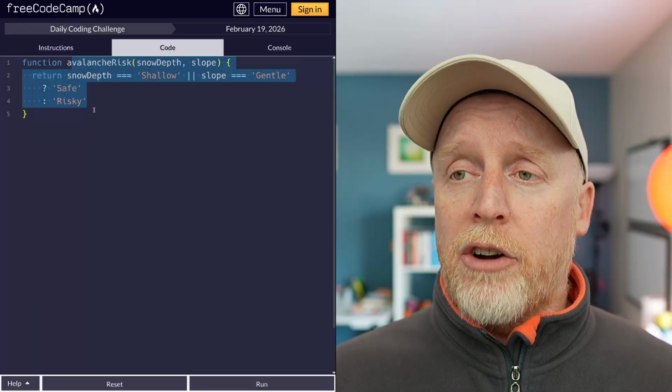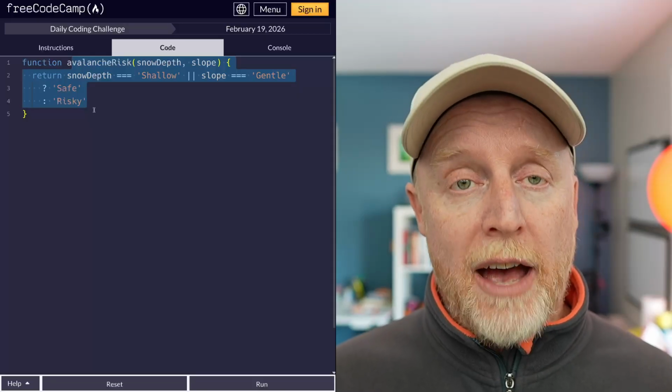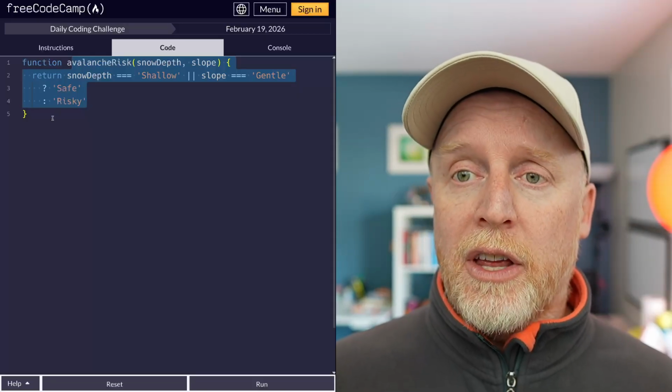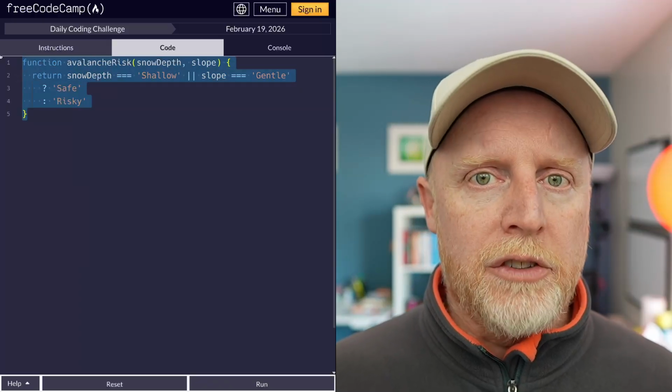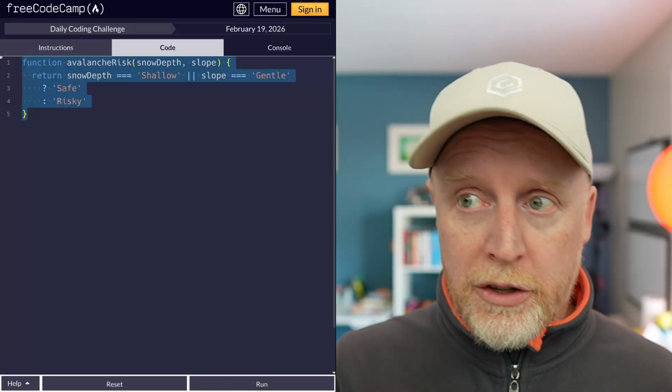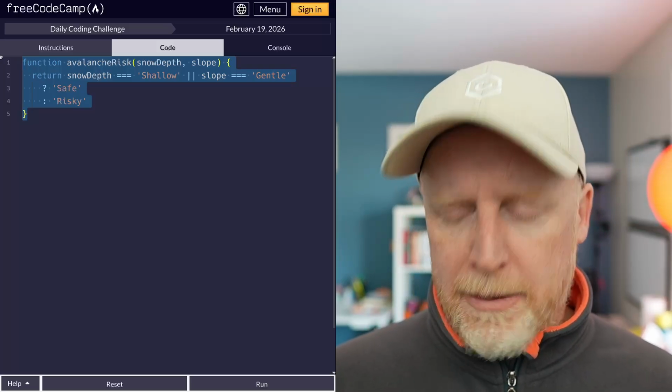It would be better to edit the data or pass in the data and just have the function work, which is kind of where I want to live. So we're going to work on this a little bit. If you want, this is where you can stop, but I think we can do better, okay?